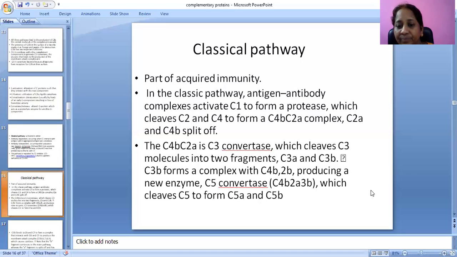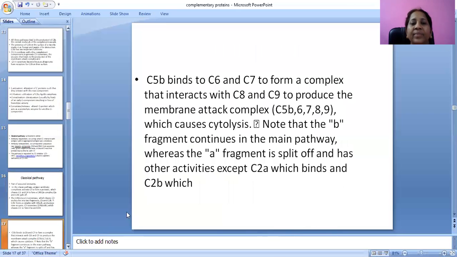Next, C3b forms a complex with C4b2a, producing a new enzyme, C5 convertase, C4b2a3b, which cleaves C5 into C5a and C5b.